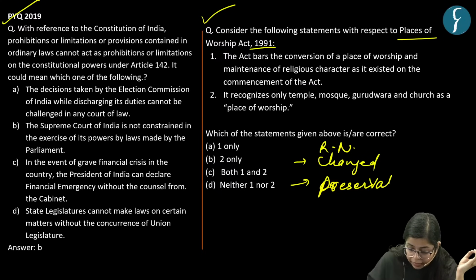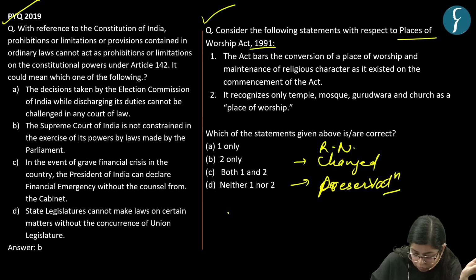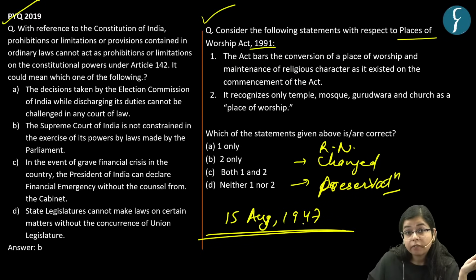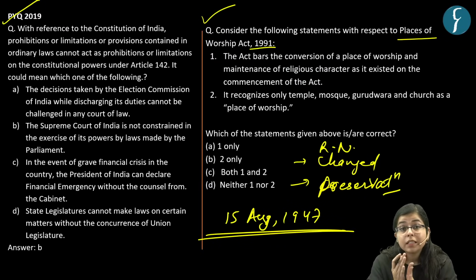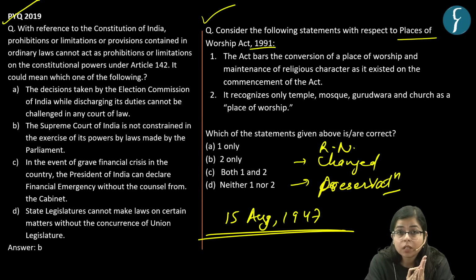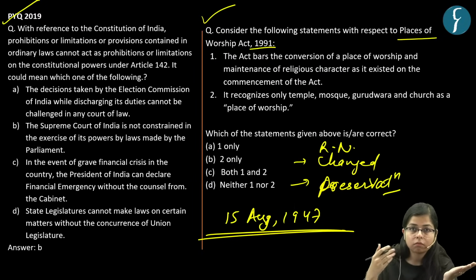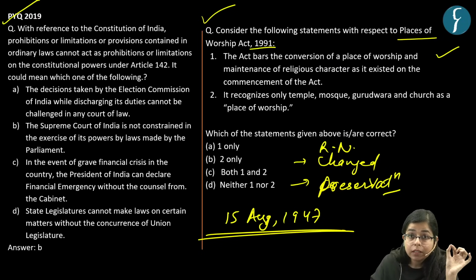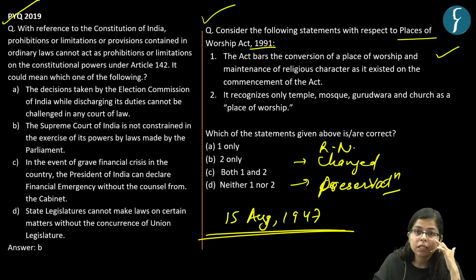And for that, the cutoff date was 15 August 1947, right? That is, after this cutoff date, the religious nature of any place of worship would remain the same. It won't be changed, right? If it is a temple, it would be a temple, or a mosque, it would be a mosque, including others, right? So, this is what the act is, but there are certain exemptions regarding some places of worship.